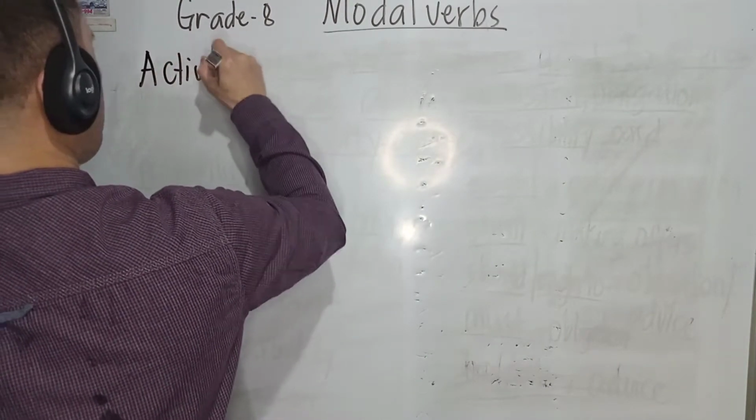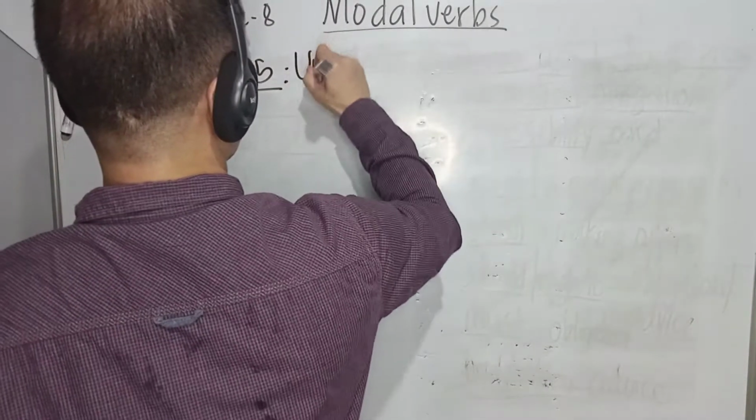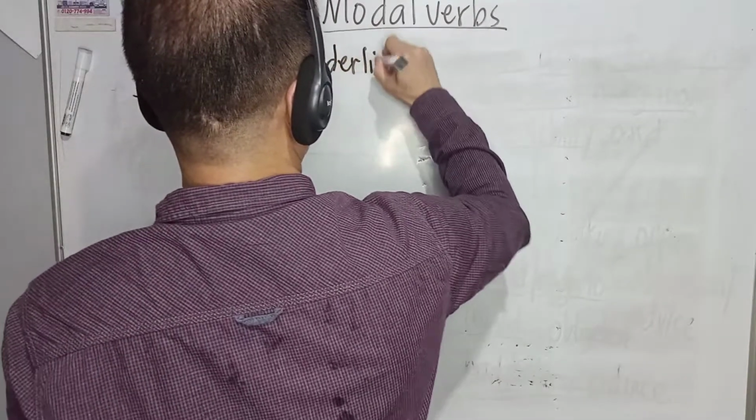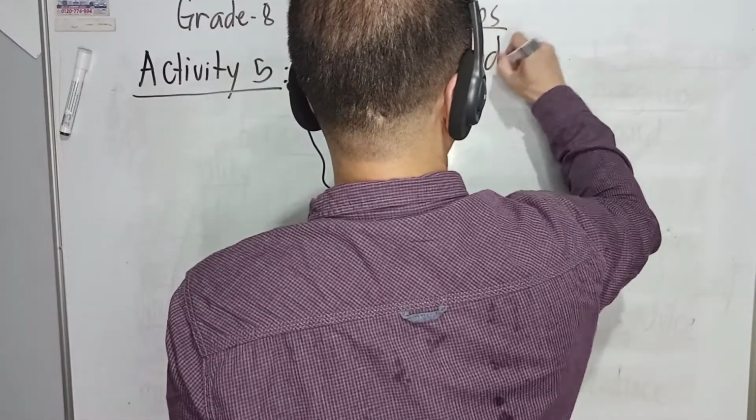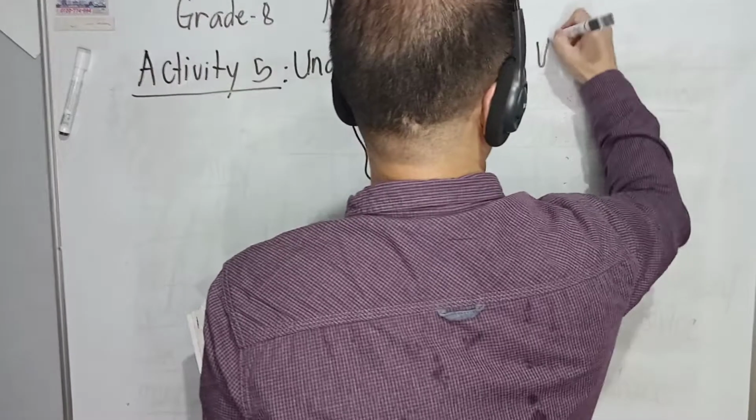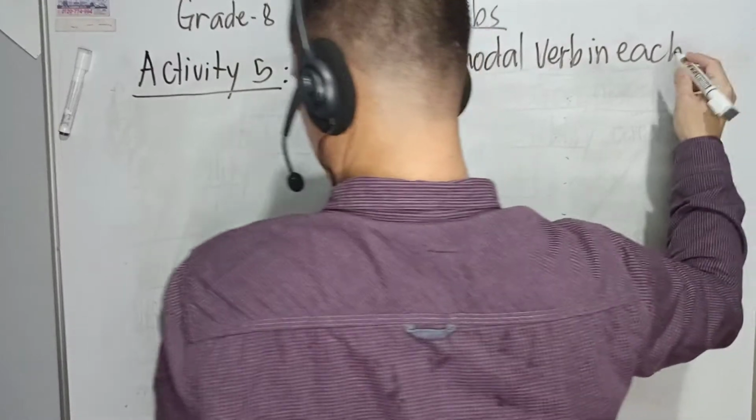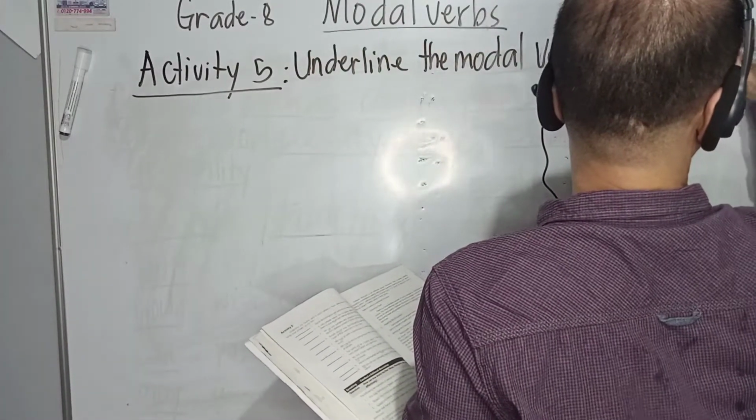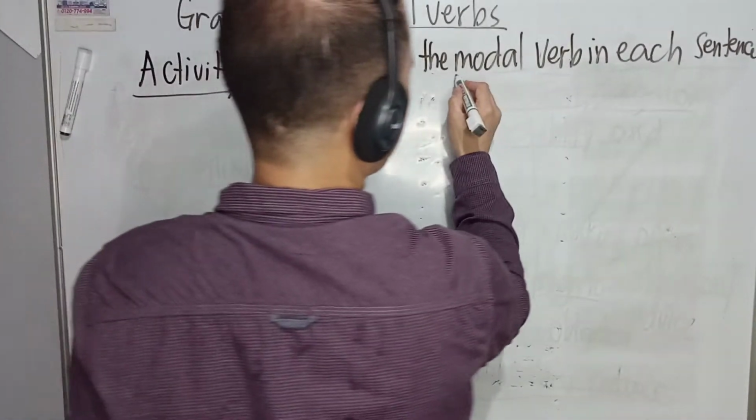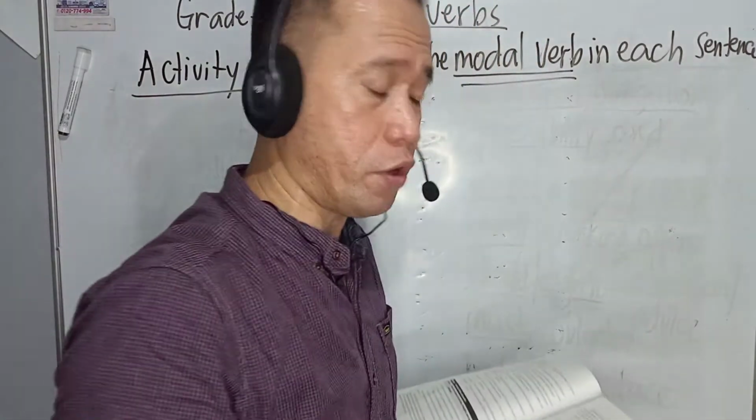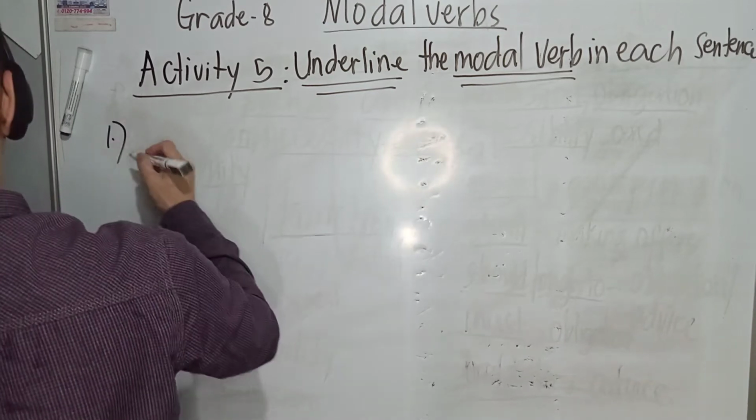So our Activity 5, direction: underline the modal verb in each sentence. Okay, so remember, underline the modal verbs. Modal verbs are helping verbs, right, class? Excuse me. So we have number 1.